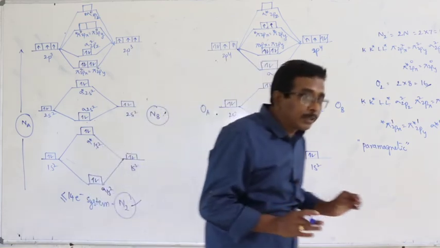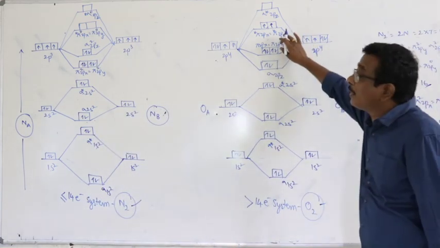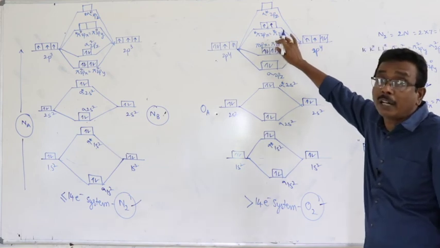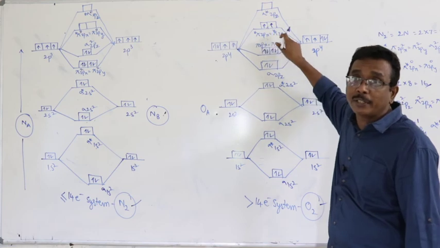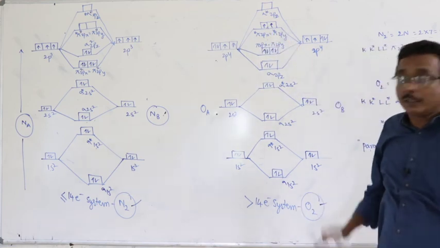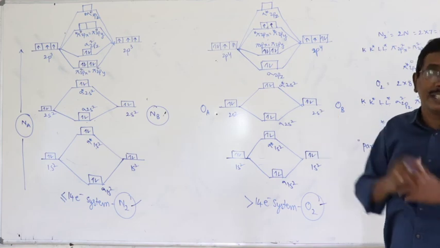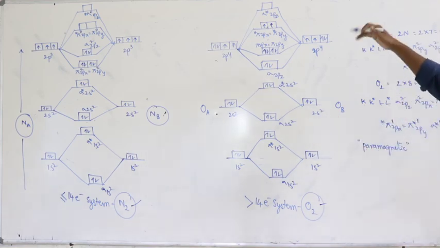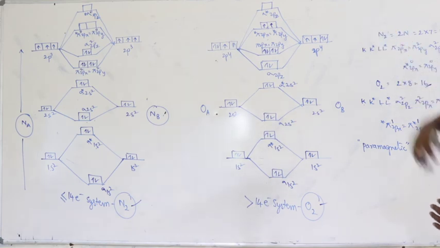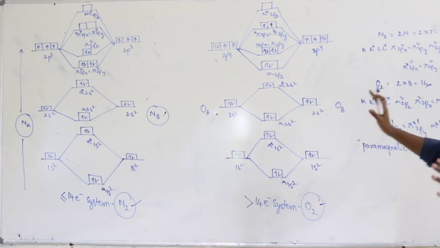In the oxygen molecule, there are two unpaired electrons available in the pi star antibonding molecular orbitals, pi star 2px and pi star 2py. The two antibonding molecular orbitals hold one unpaired electron each. Due to the unpaired electrons in the pi star antibonding molecular orbitals, the oxygen molecule is paramagnetic in nature.